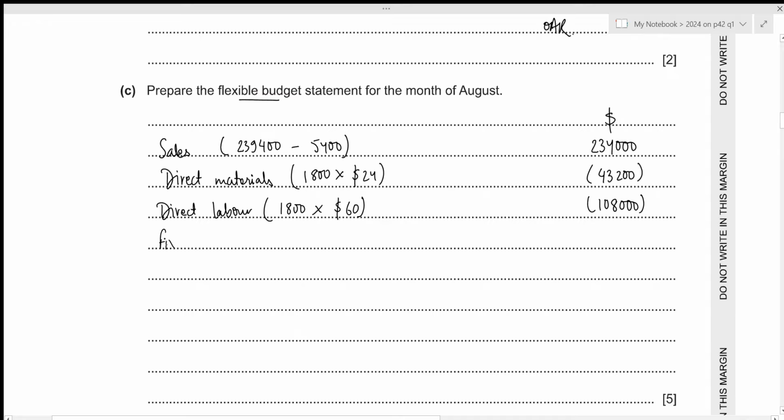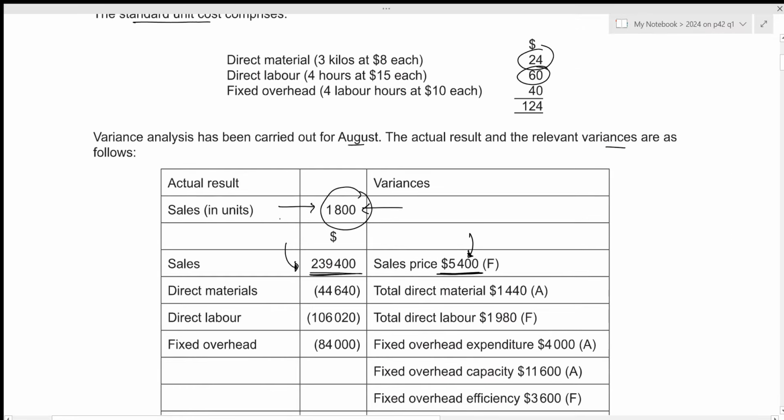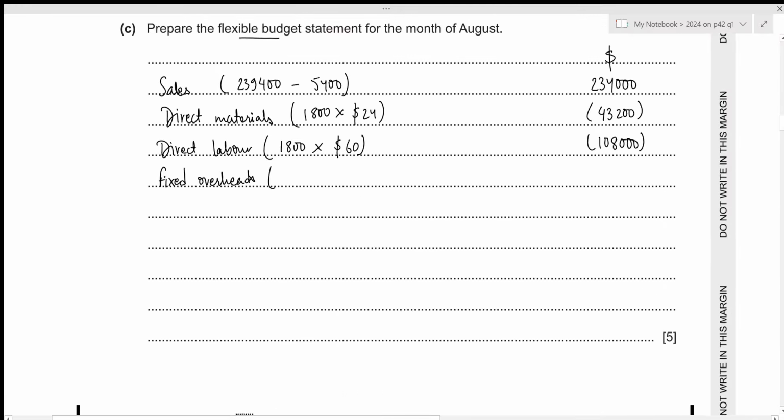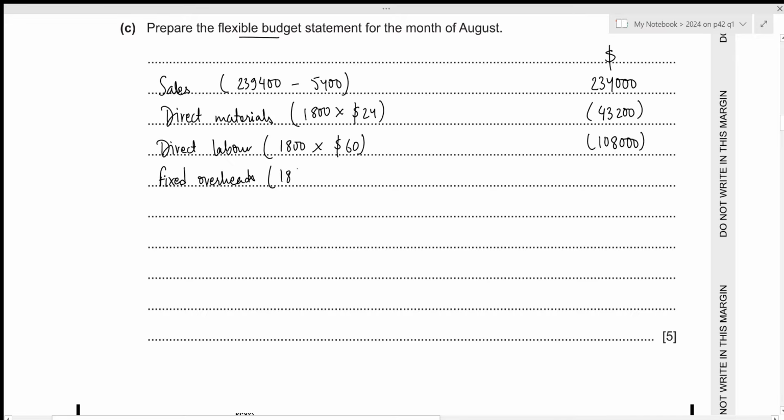And the final thing will be our fixed overheads. For this as well, we have been given the standard fixed overhead per unit, which is 40. We just need to multiply it by the actual number of units, which is 1800. So that will be 1800 times 40, which results in the value of 72,000.